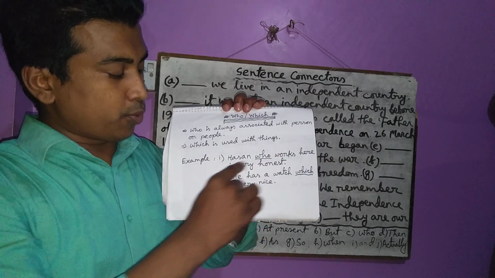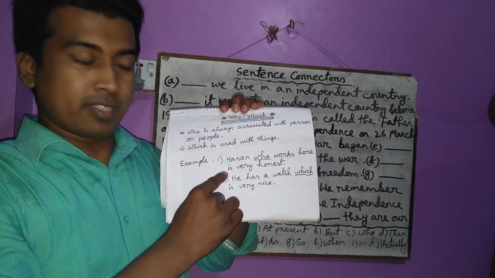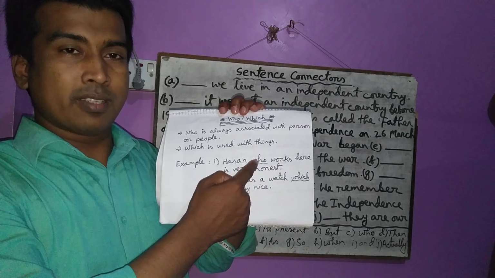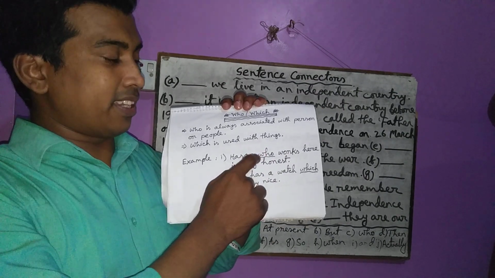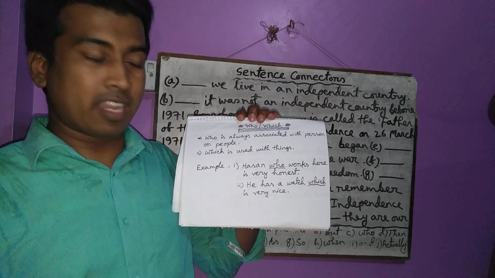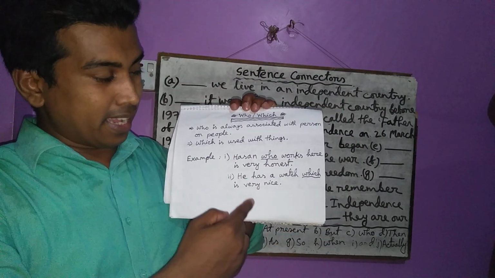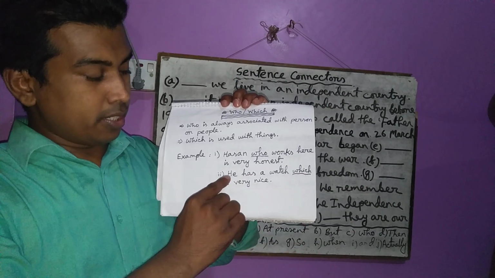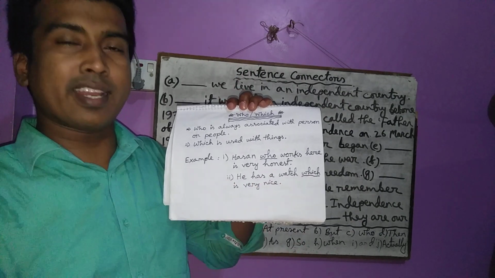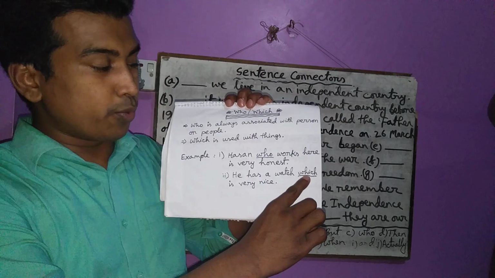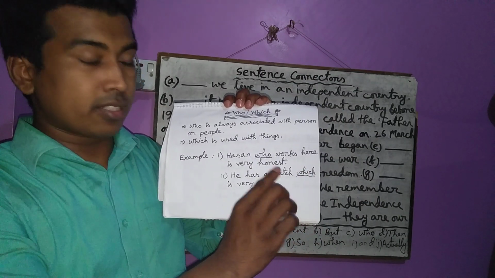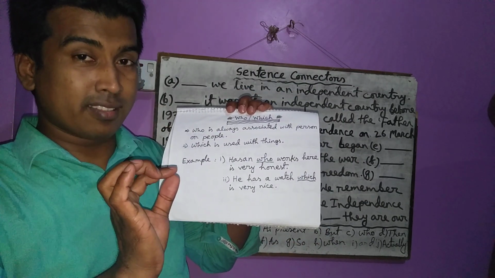There are two main verbs, "works" and "is", and before a verb you have seen that there is "who". I have to use "who" because Hassan is a person. But in the next sentence, I have used "which". He has a watch which is very nice. I have used "which". Why? Because a watch is not a person, it is a thing.